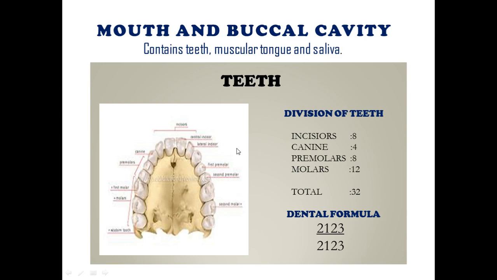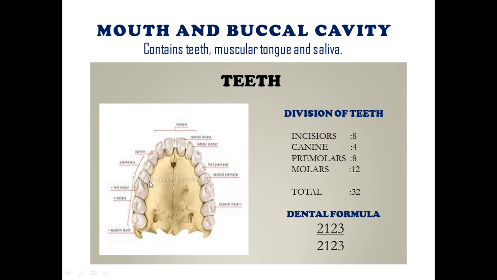We know teeth are a very hard outer part of our body. Each tooth is embedded in a socket of the jawbone.